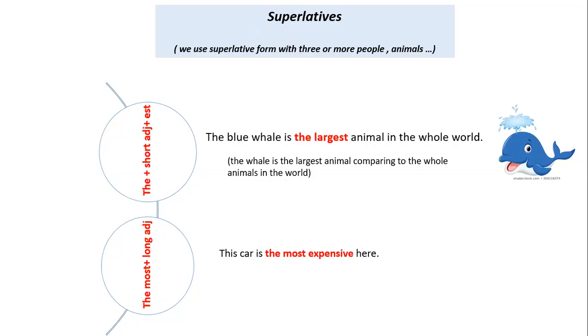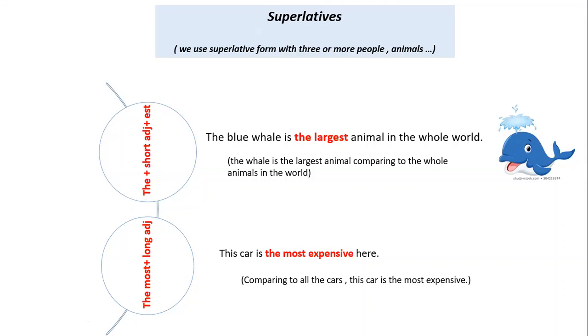So let's have expensive. Expensive, of course, it is a long adjective, so we cannot add est at the end of it. So we add the most before it. Comparing to all the cars, this car is the most expensive.